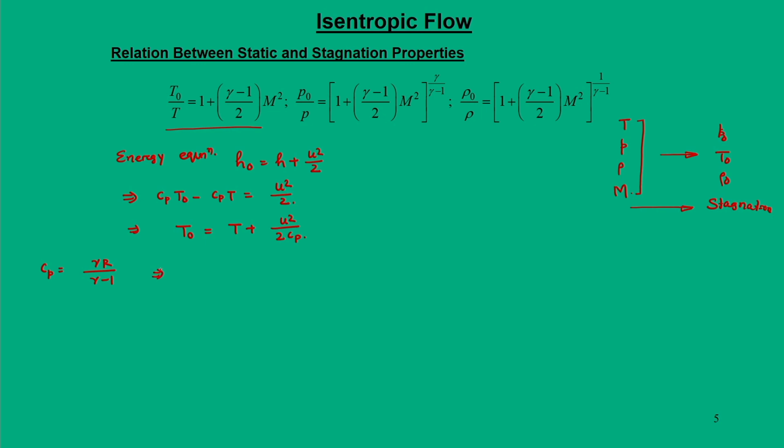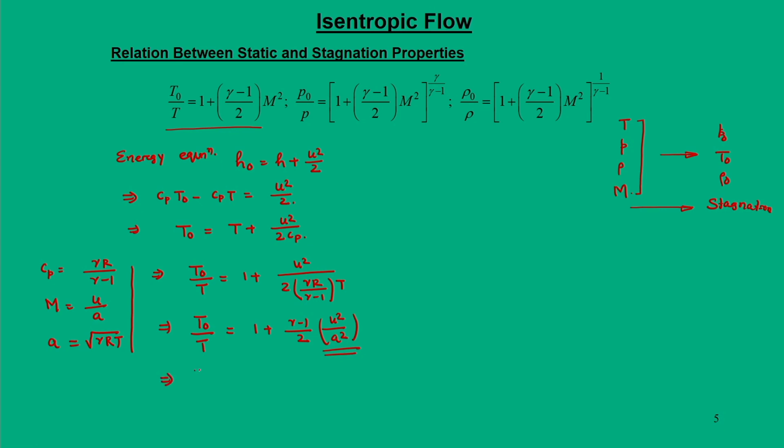We also know the Mach number is equal to u by a, where a is the speed of sound given by square root of gamma R T. When you use these, T naught by T will be equal to 1 plus u square by twice into gamma R by gamma minus 1 into T. One can arrive at the fundamental relation between stagnation and static temperature as 1 plus gamma minus 1 by 2 u square by a square, and u square by a square is nothing but M square.